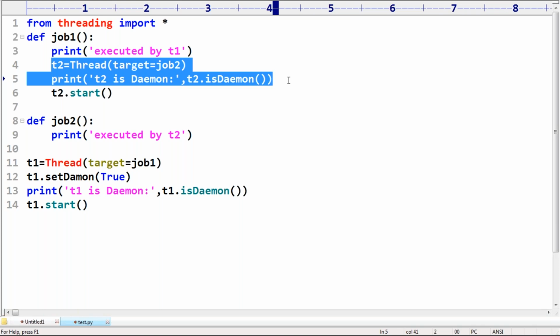Whenever I ask, out of 100, 90% of the people say, sorry sir, all threads are by default non-Daemon only. No, boss. If the parent is Daemon, child is Daemon. If the parent is non-Daemon, child is non-Daemon. This is the practical proof for that.